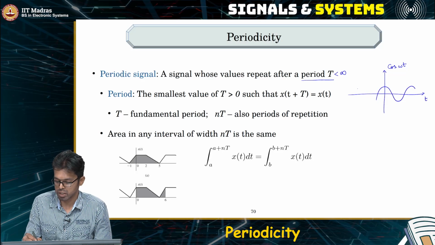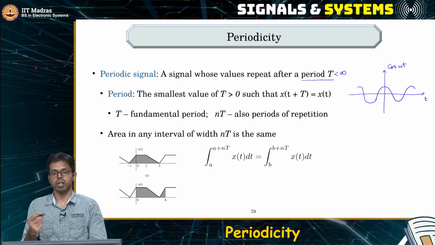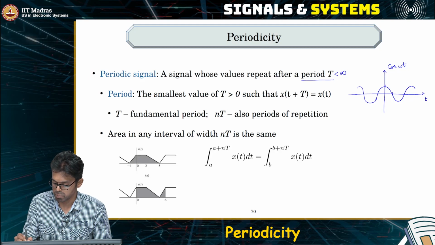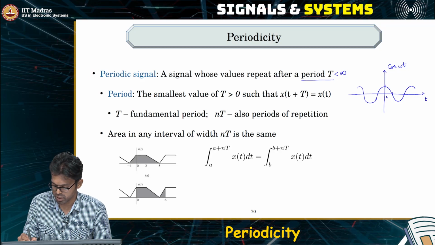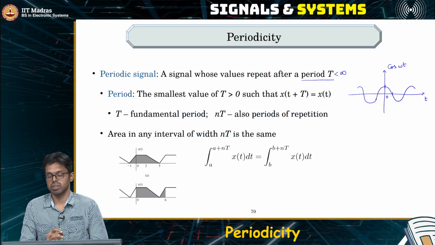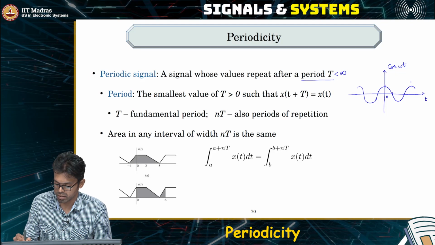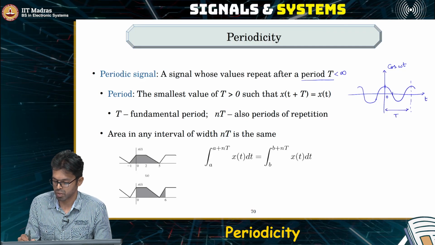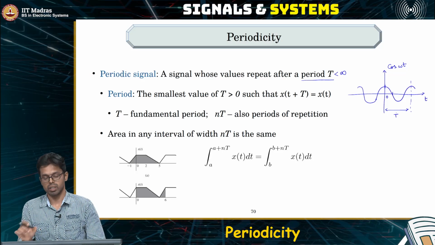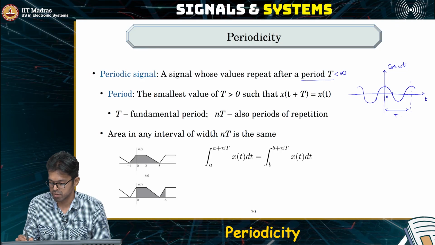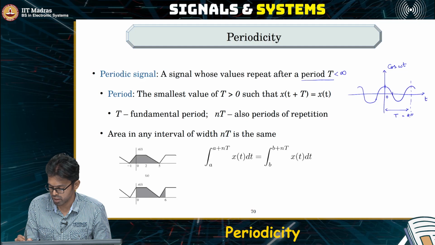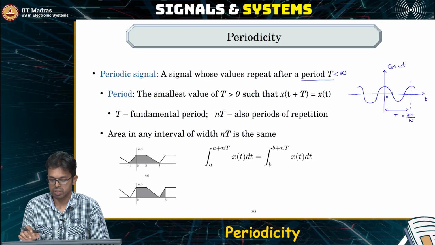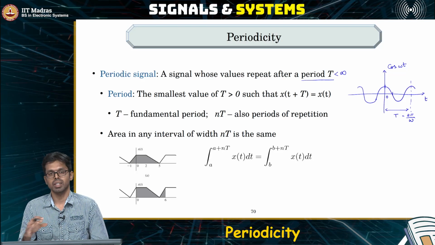we know that the signal keeps repeating after every 2 pi radians. What do we mean by that? That means that the signal, if it starts at time t equal to 0, then after some point of time it will start repeating itself. So if you observe this window in this time, in this case the period T is in fact equal to 2 pi by omega, where omega is the angular frequency. So after this time duration, the signal keeps repeating itself.